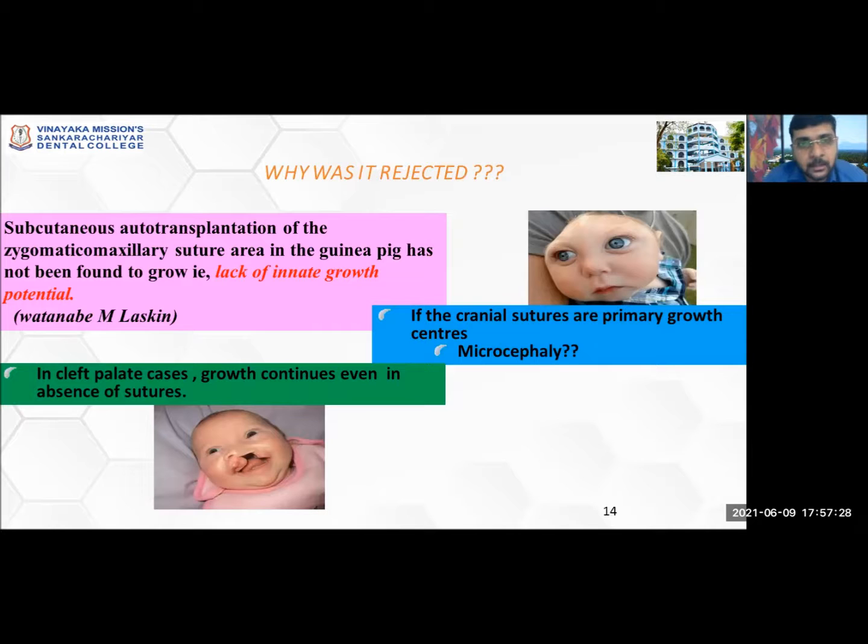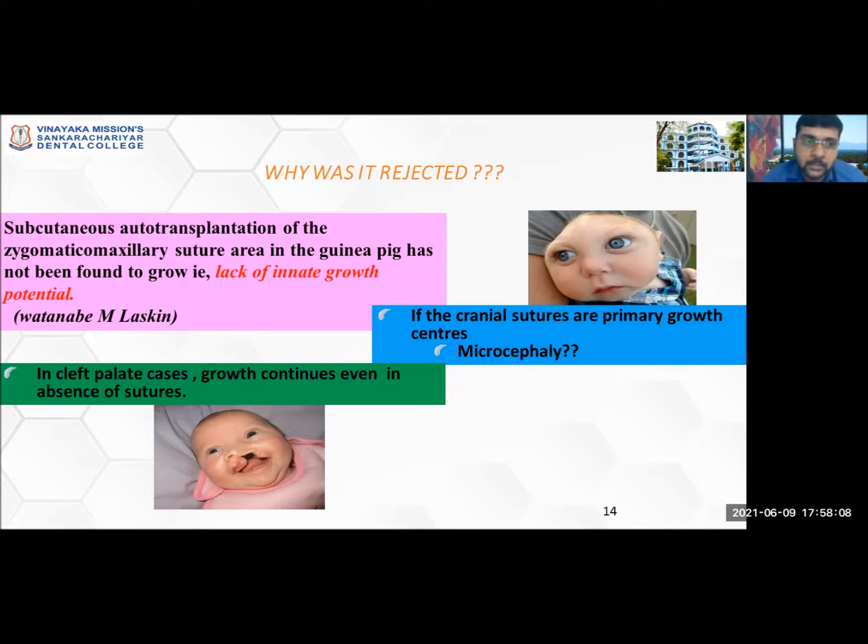So again, why was this theory rejected? Because some authors asked questions. The first was, if the craniofacial sutures are the primary growth centers, then how does the condition of microcephaly happen? You can see in the picture there is a small head. The situation happens because of early fusion of the sutures. Sutures have growth potential which is genetically determined, so how does this situation happen? The next one is that subcutaneous autotransplantation of the zygomatic-maxillary suture area in the guinea pig was not found to grow. It suggests a lack of innate growth potential.